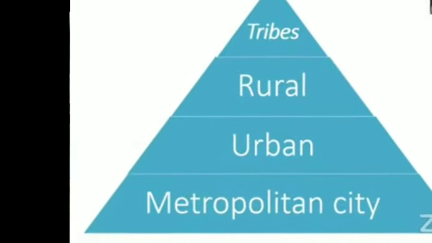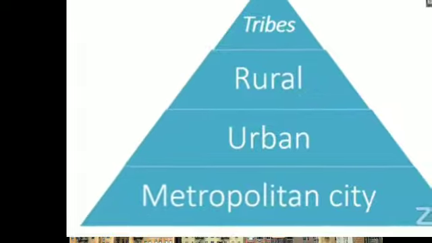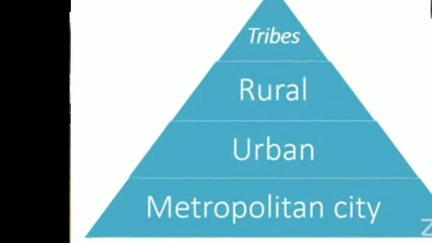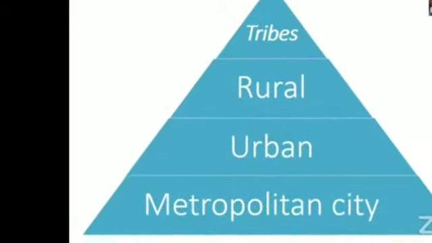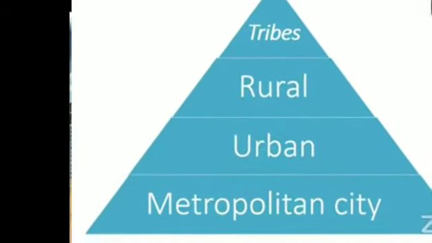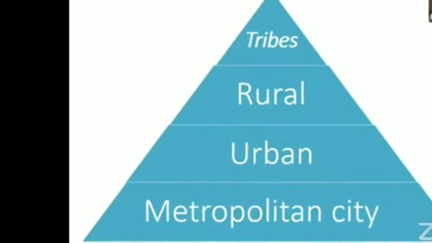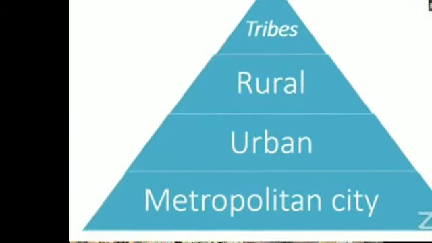Then more population migrates to an urban area, and then it turns into a metropolitan city, means large populated cities. So up till here, any doubt, children? Up till here everything is clear to you?